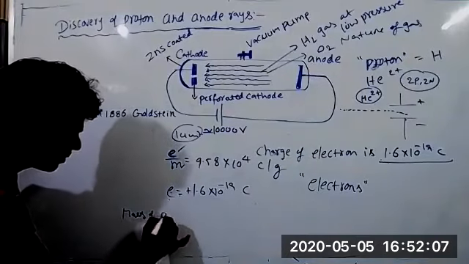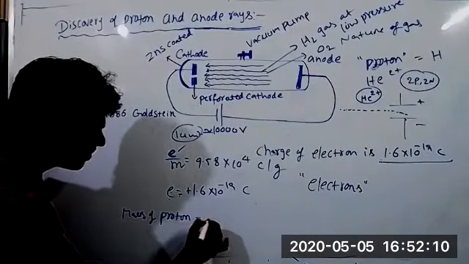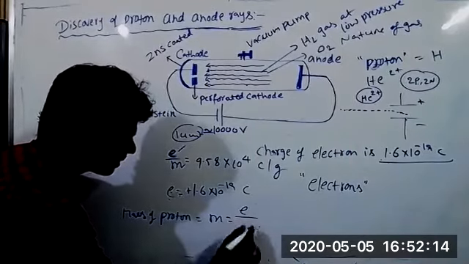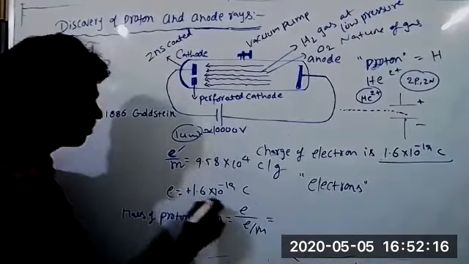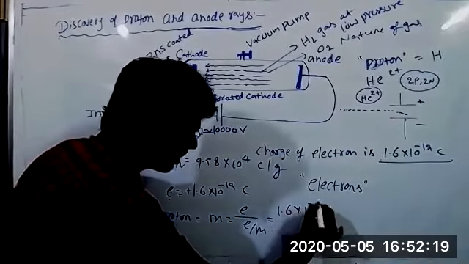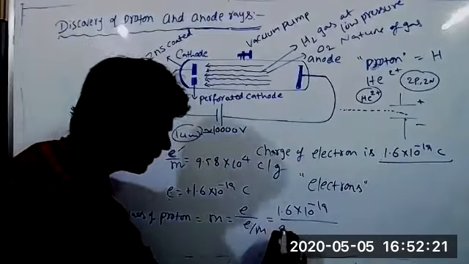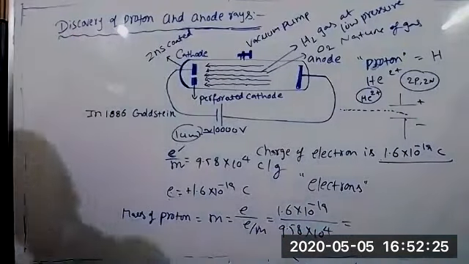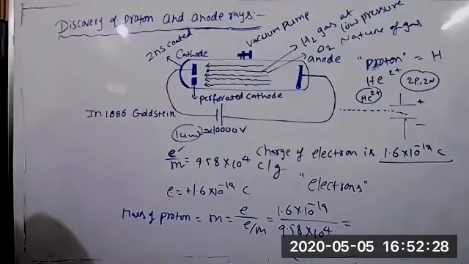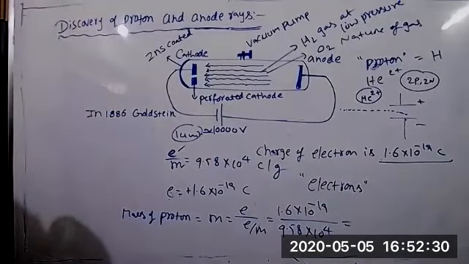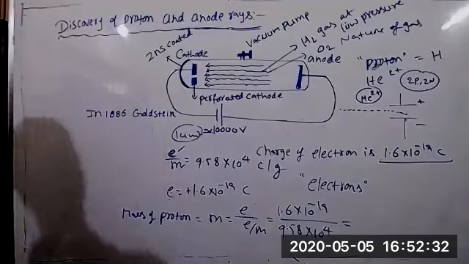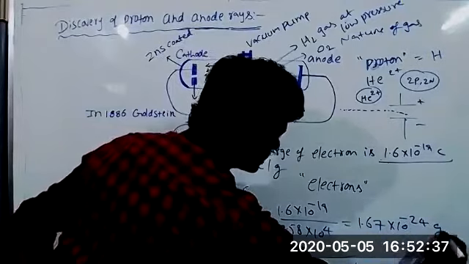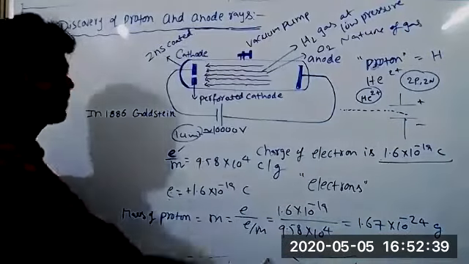Mass of proton M is equal to E divided by E by M, that is 1.6 into 10 power minus 19 divided by 9.58 into 10 power 4. So its value is 1.67 into 10 power minus 24 grams. This is the mass of proton, nothing but the mass of hydrogen only.